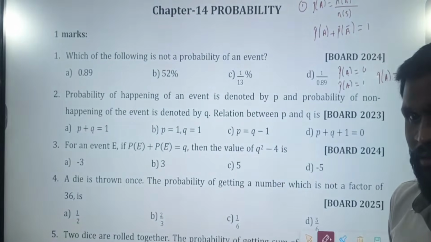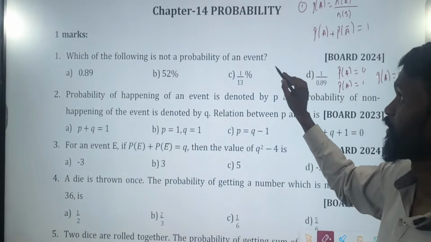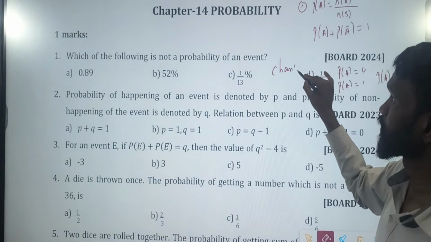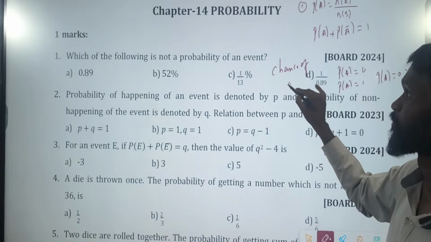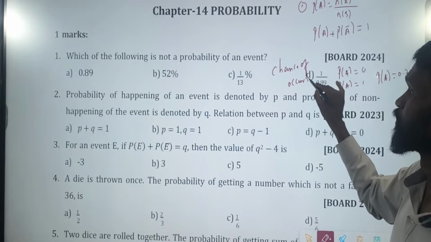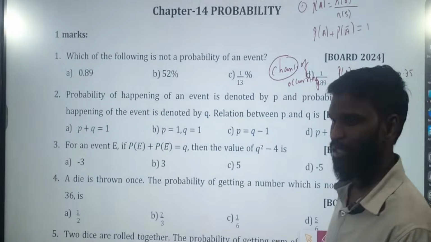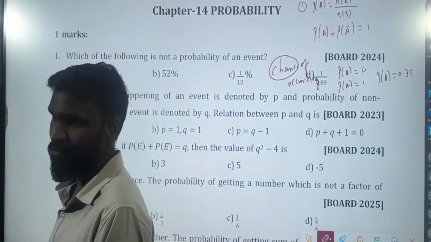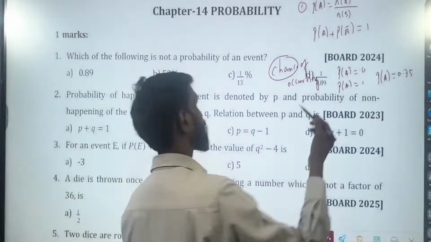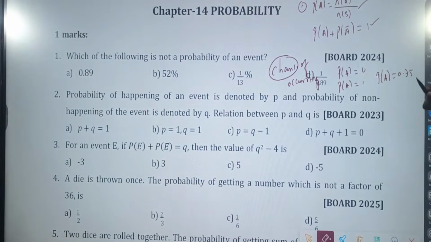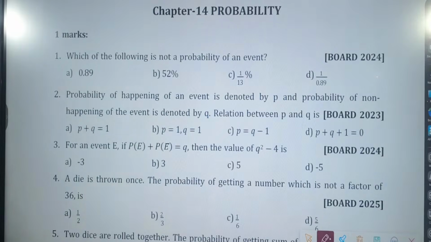0.75. Good. Understood? What is probability, by the way? Probability is chance of occurring something. What do you mean by chance? It may happen or it may not happen. The whole chapter deals with how many formulas? 1, 2. If you know this, you can easily score 4 to 5 marks. So let us quickly go through the questions.